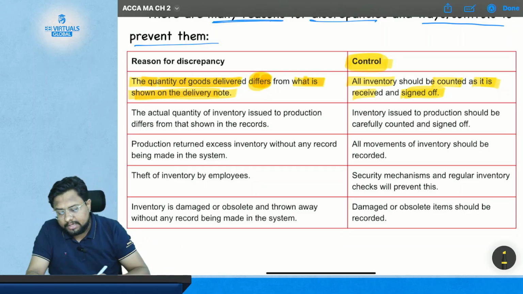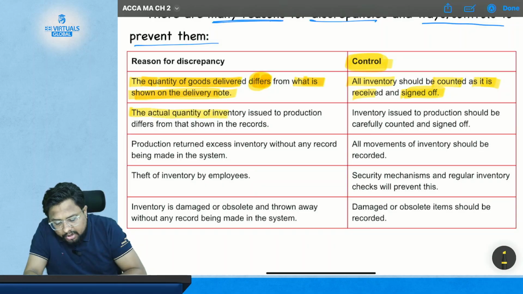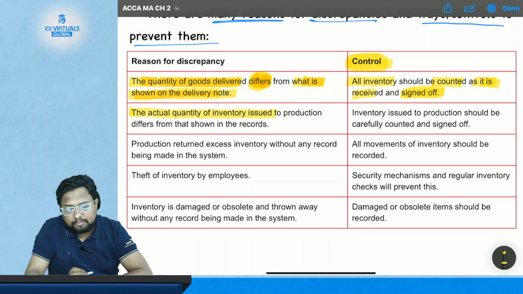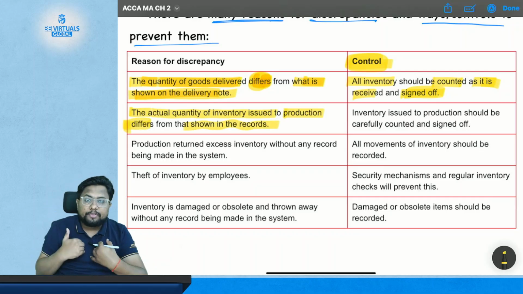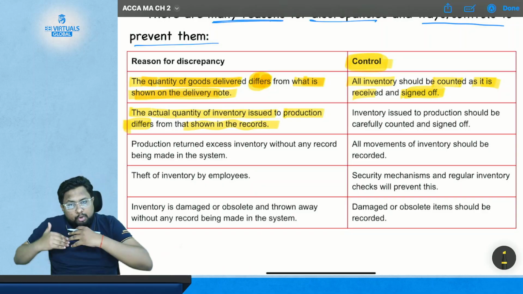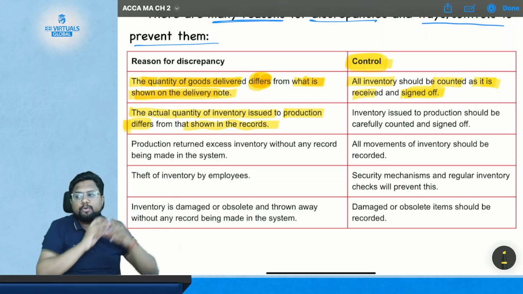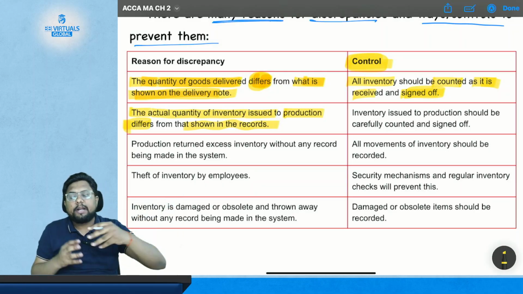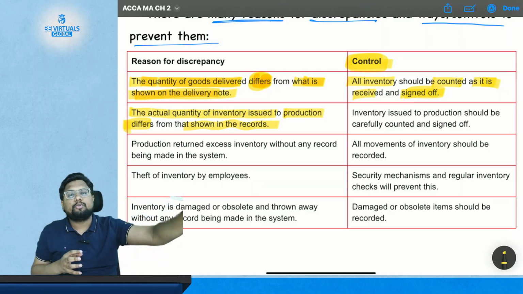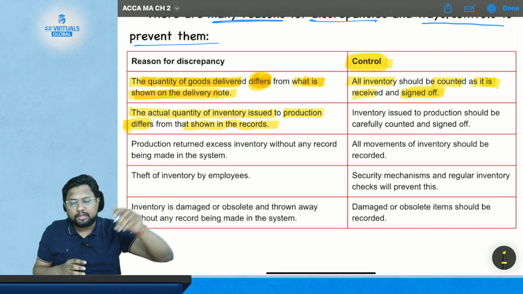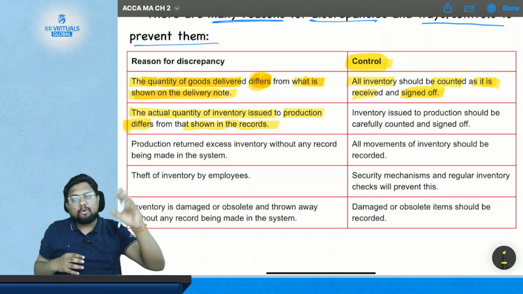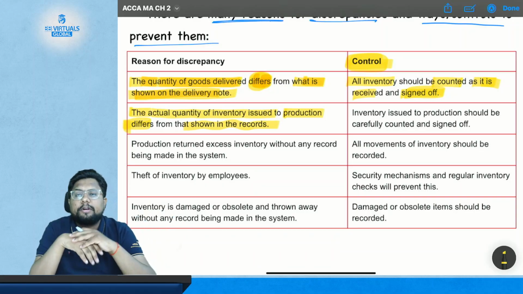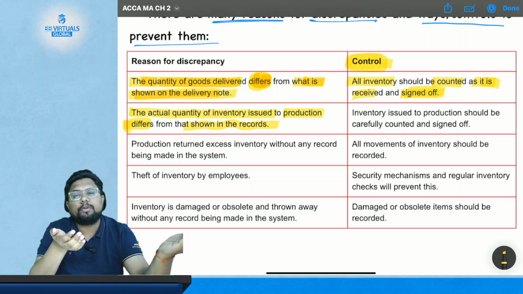Now comes to the second reason. The actual quantity of the inventory issued to production differs from what is shown in the record. Now you are not receiving the goods or the material. You are issuing the material to the production, giving it to them to manufacture with. Now the question is that whatever you have issued differs from the records; the record shows something else and what you have sent to the production is different.